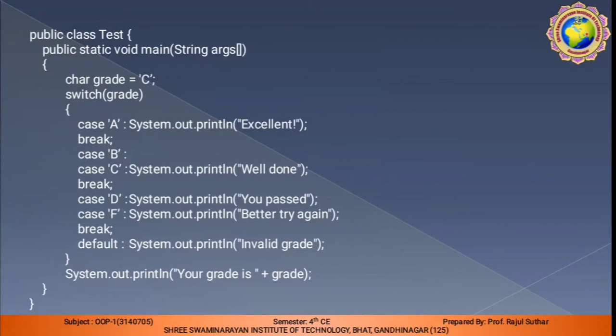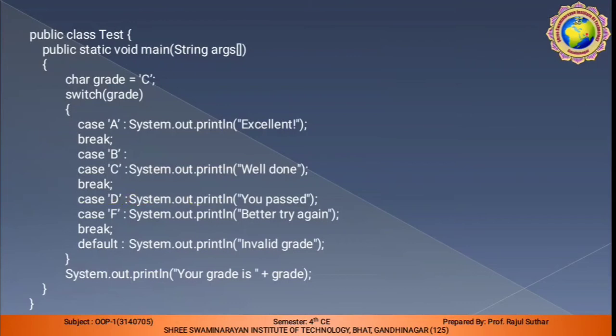In this we are performing A, B, C, D, E, F. In the first case, that is case A, system.out.println excellent, which represents the grade category A. In case B, nothing is mentioned. In case C, if the student is in B or C, for both the statements we can write a single message, well done, then break, meaning case B and case C break here.